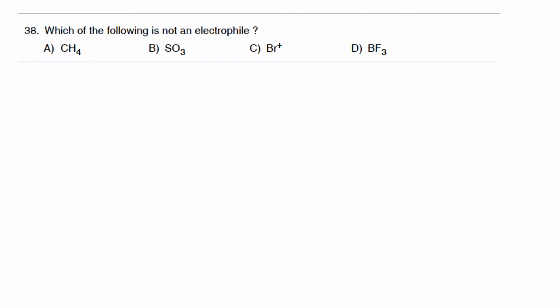So the first question of the video is question number 38 of the question paper, which is about a portion in organic chemistry known as electrophile. You are asked to find out the compound that is not an electrophile. For that we have to understand what an electrophile is. An electrophile is a species that is electron deficient or electron loving.